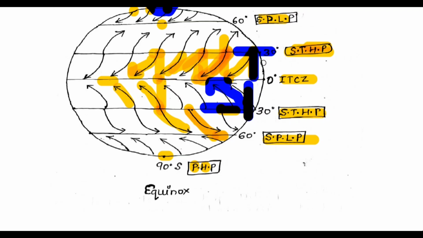So the Coriolis force will act in this direction. If you are sitting here and look, it always acts to the right in the northern hemisphere.